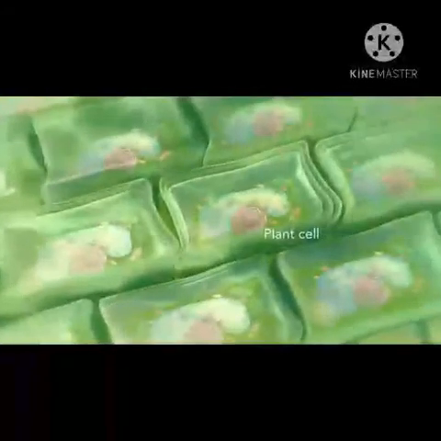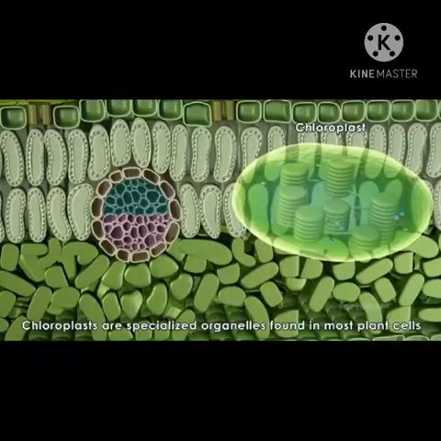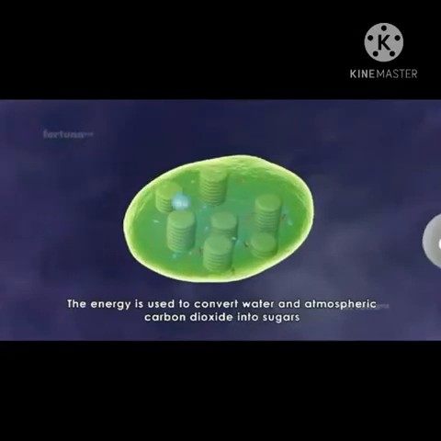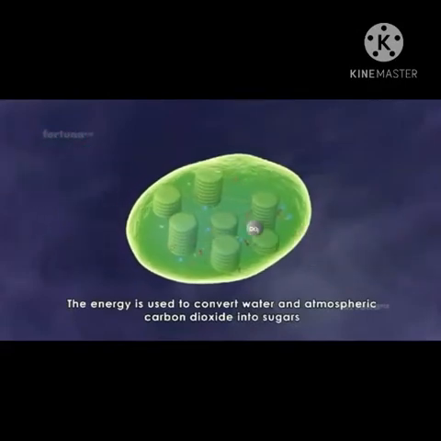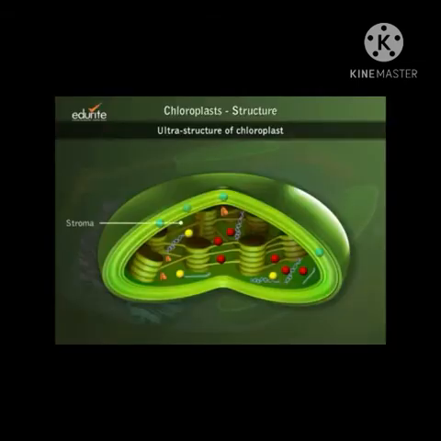Plant cells have an organelle called chloroplast. Chloroplast is green in color because it has the green pigment called chlorophyll. Chloroplasts are important for the photosynthesis process that takes place in the leaves. Chlorophyll in chloroplast traps solar energy and converts it to chemical energy. Stroma in the chloroplast contains enzymes, DNA, ribosomes and carbohydrates that are necessary for photosynthesis.